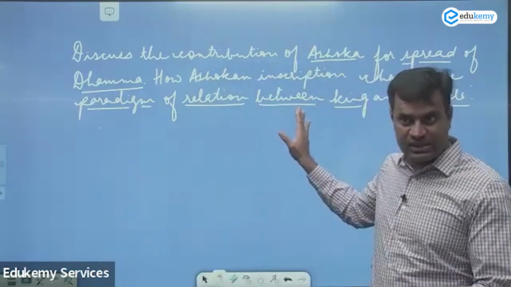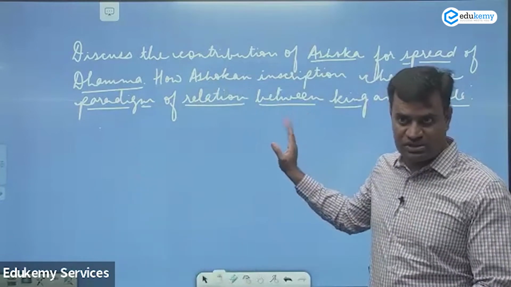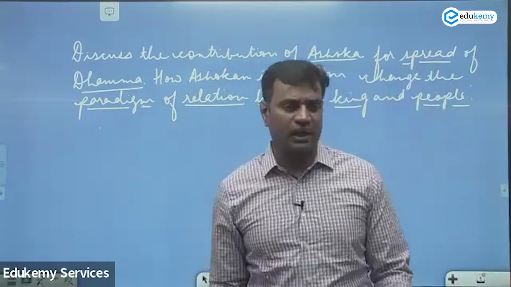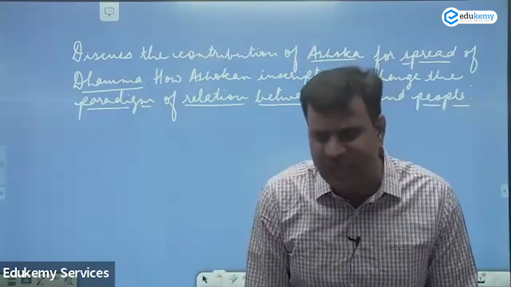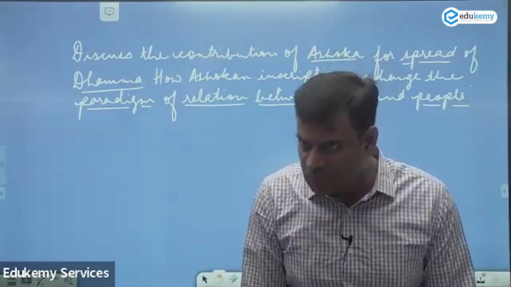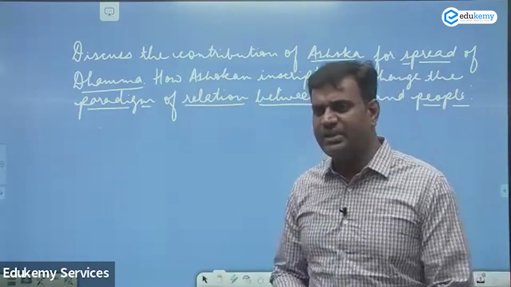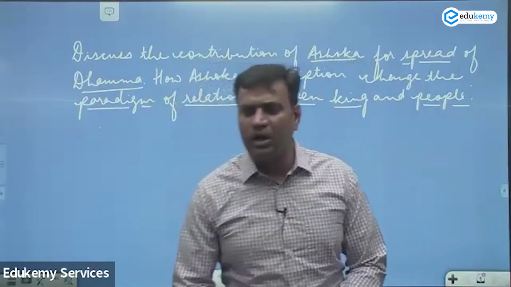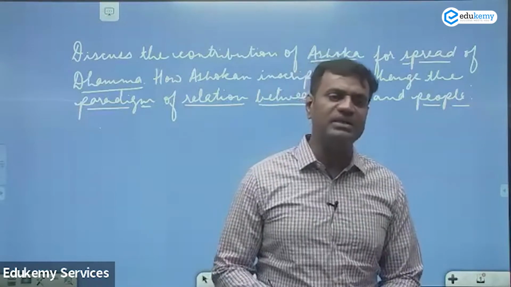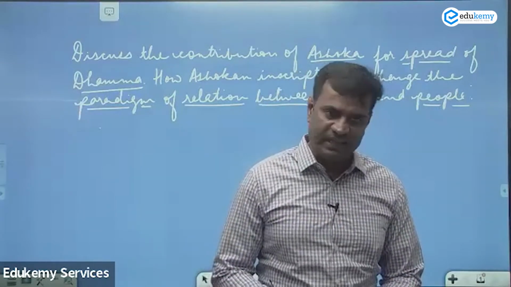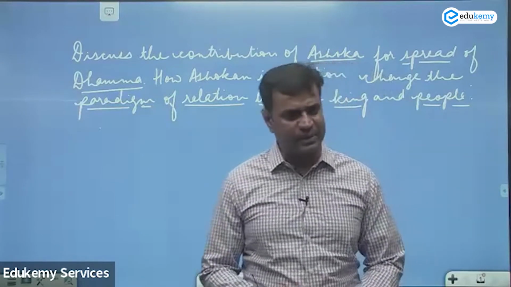Then the relation is clear. He became the first monarch to talk to his subjects, and then you will have to write a conclusion. After knowing all the content, what could be the introduction? What could be the conclusion to this question? This can be that after the Kalinga War, Ashoka started to promote the principle of Dhamma as he abandoned the policy of physical annexation. Yeah, that can be there. That can be an introduction also.